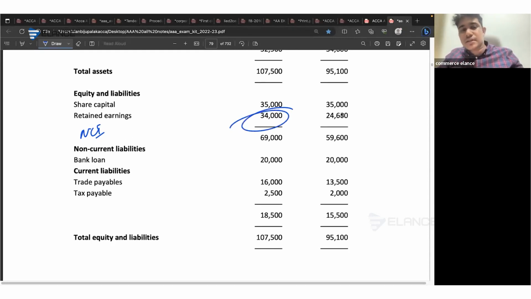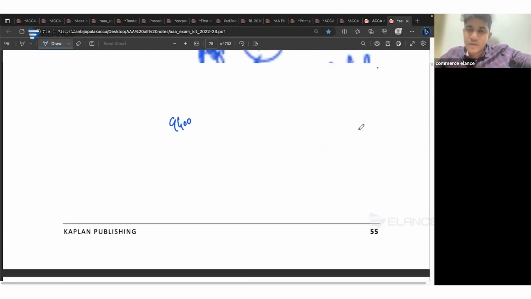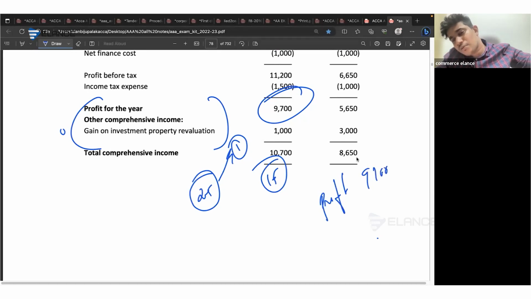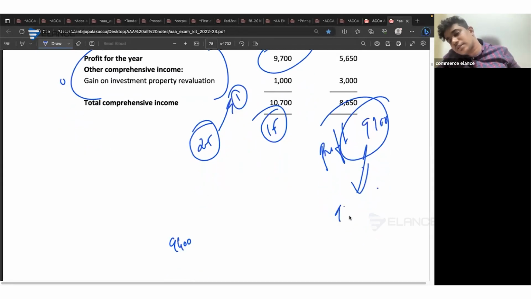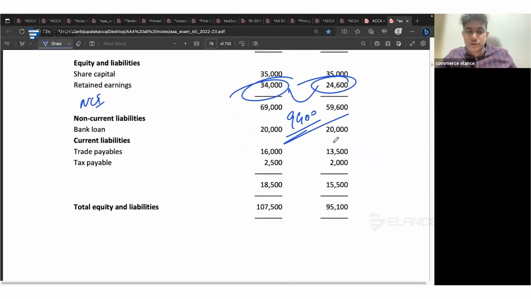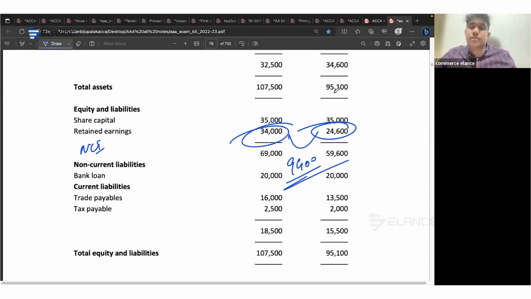You have to consider the changes in retained earnings importantly. It was 34,000 in the current year, and for the prior year it was 24,600. So there's a difference of 9,400 a year. Sorry, there is a profit of 9,700 for the current year, out of which only 9,400 is reflected within retained earnings. So the rest, 300, is missing. Either they may have provided it as dividend or might have used it for some other purpose. Whatever the purpose, extensive disclosures have to be provided in relation to that. But if it is not done, it might reflect a mistake.